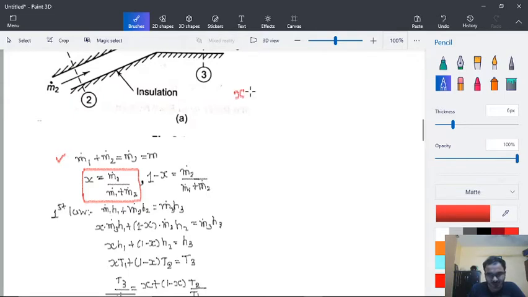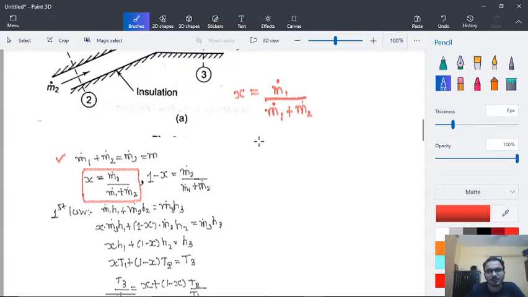So here x is equal to m1 dot divided by m1 dot plus m2 dot.